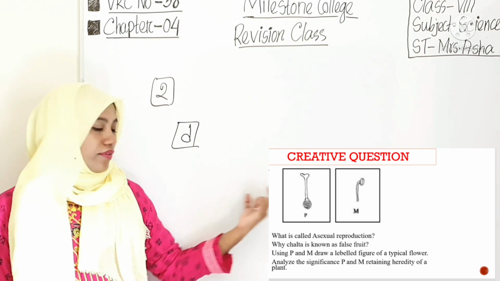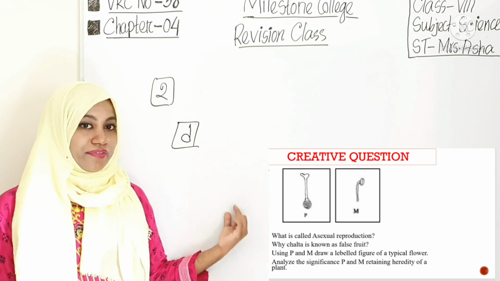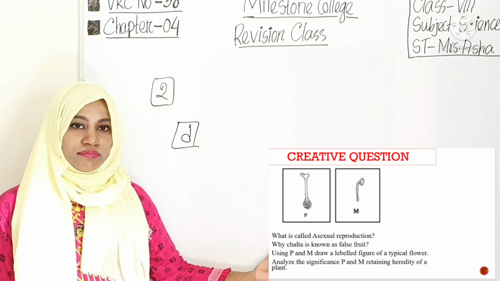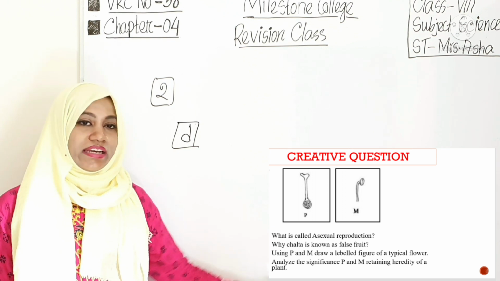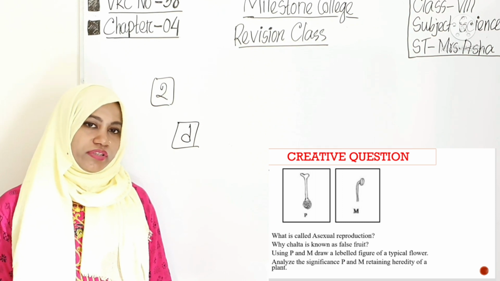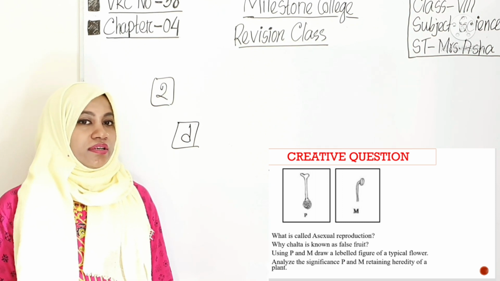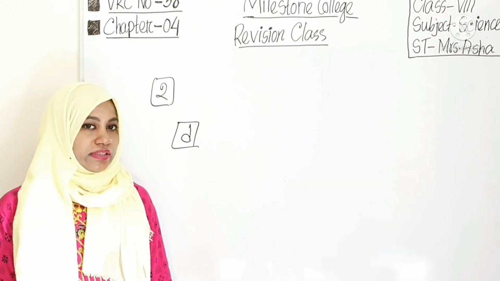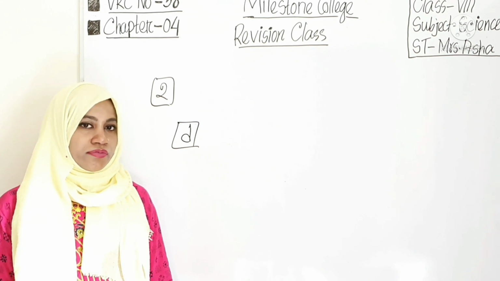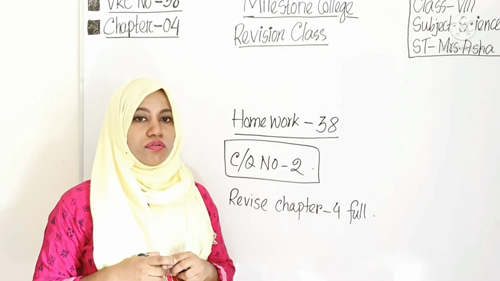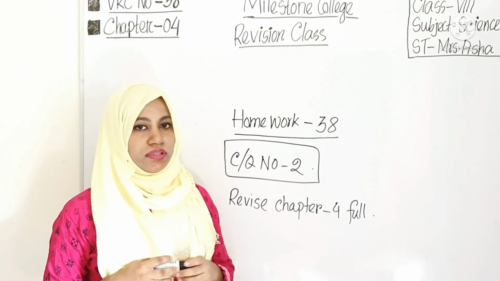Okay, and then you will discuss separately the significance of carpel, the significance of stamen, and at the end you will write your higher thinking. I hope you all understood. I don't need to explain separately what the significance is. Should I? I hope not. I know you can write the significance from the book easily. Okay? Use your brain. So we are at the end of the class today.